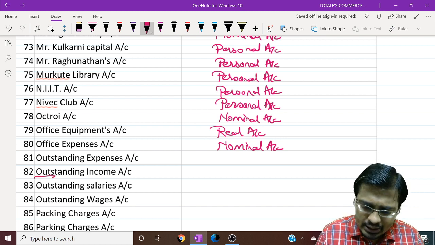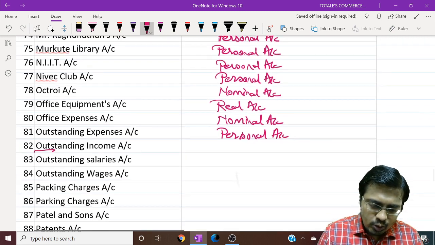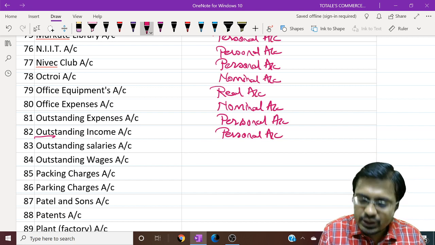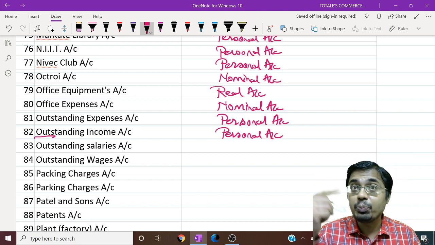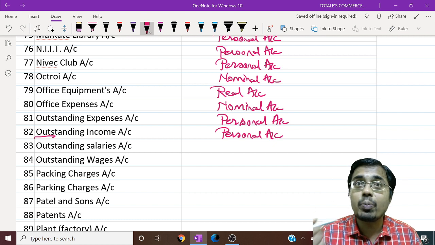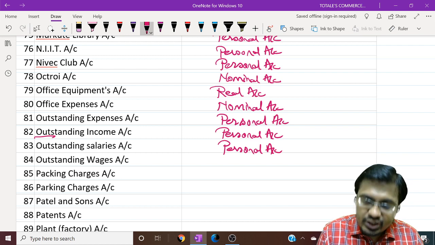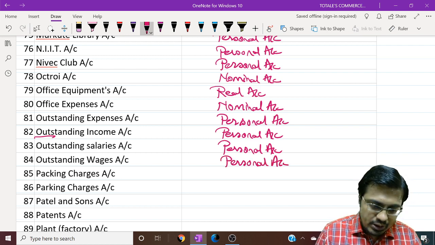Outstanding expenses, sir, we have looked into it, it is personal. Outstanding income, personal. All outstanding expenses, prepaid expenses, accrued income, pre-received income are personal. It denotes the person from whom you have to receive the money or pay the money. Outstanding salaries, personal. Which group or representative? Person. Outstanding wages, again personal.